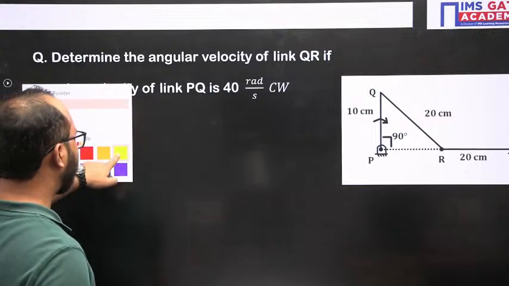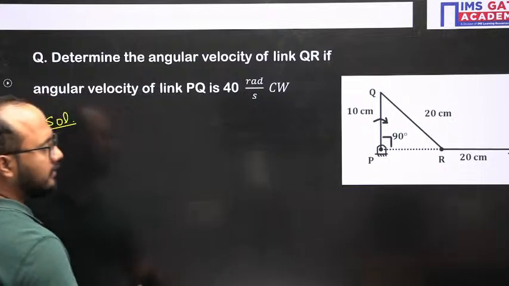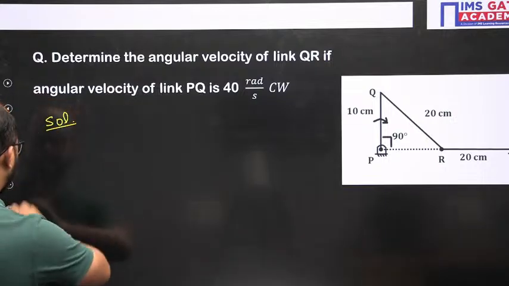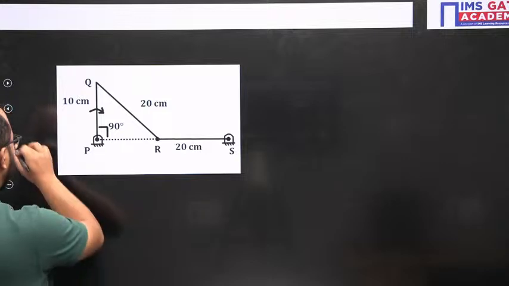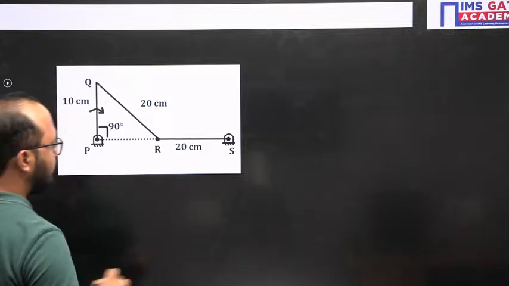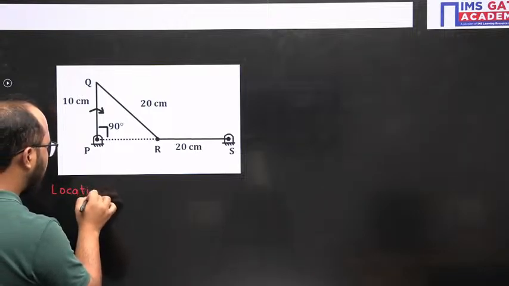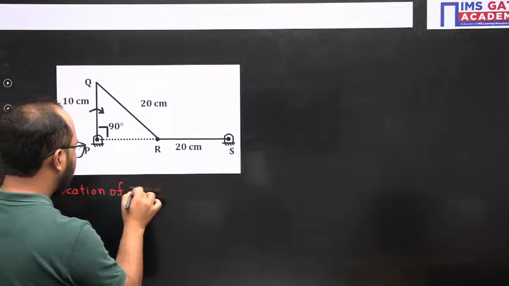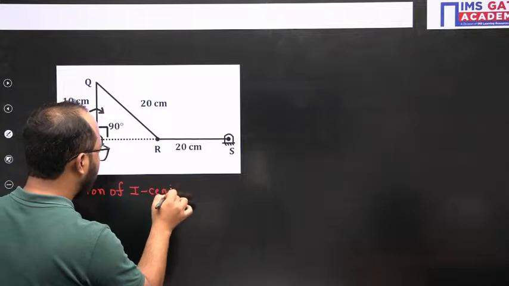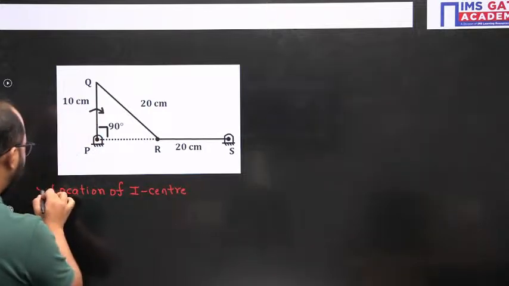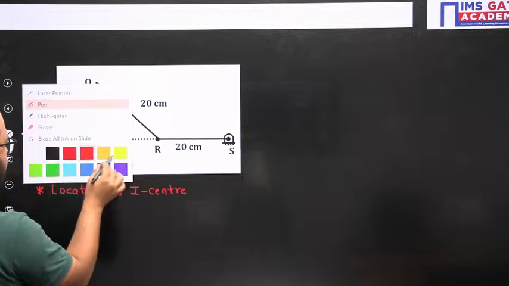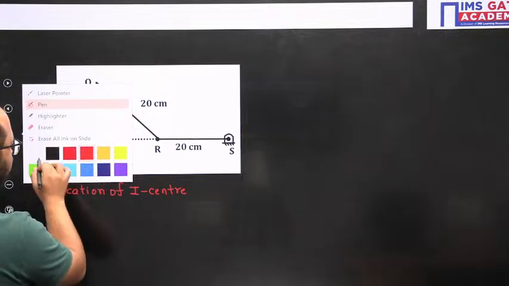First step is to identify the location of I centers. Let us first identify the location of I centers.